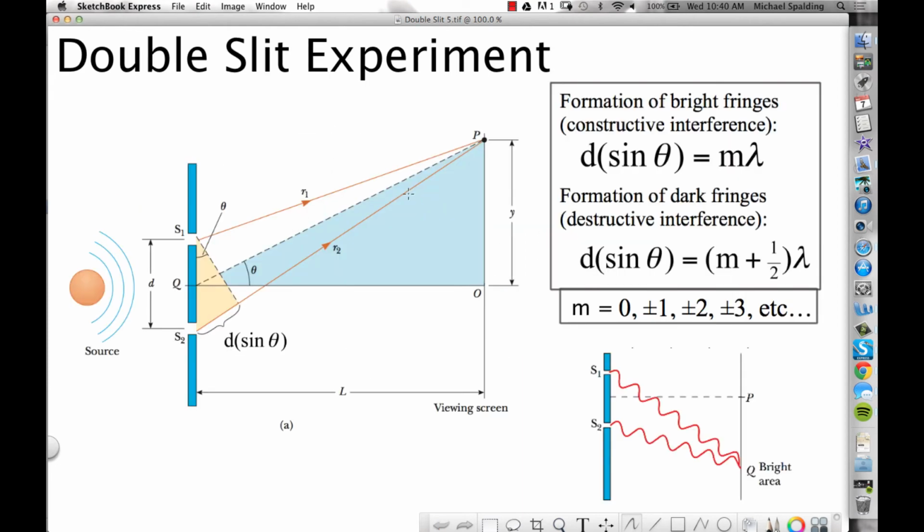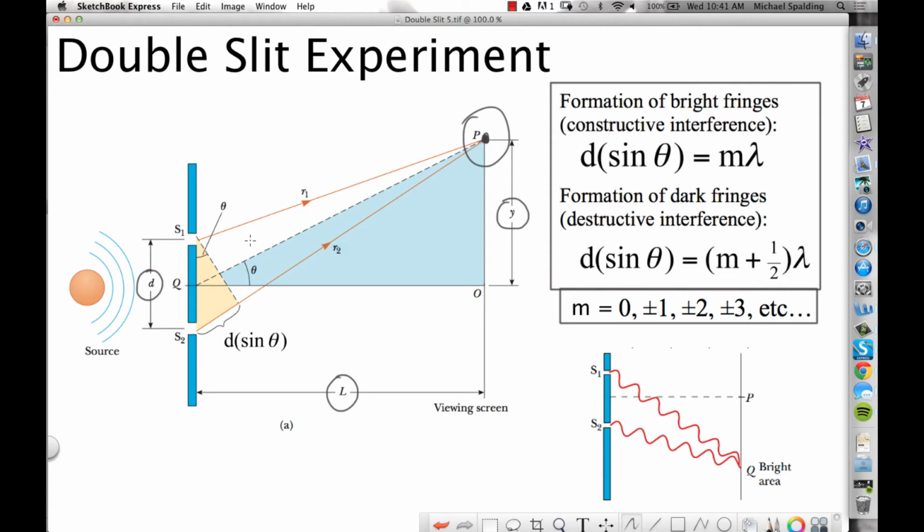So here's a geometric look at the double slit experiment. So look, if you're on track for a 5 and you're going to learn this, the variables are really important. D is the distance between the slits. L is the distance from the slits over to the screen. And then Y is the distance from the center line between the slits up to the point you're focusing on. Now, what's this point that you're focusing on? It could be a bright spot, could be a dark spot. It depends upon what you're doing, okay? But Y is the distance from the center line up to the point you're focusing on the screen.